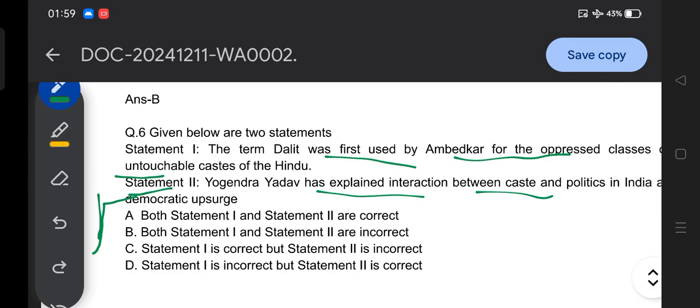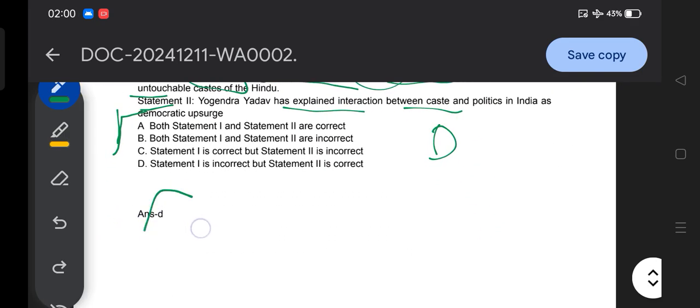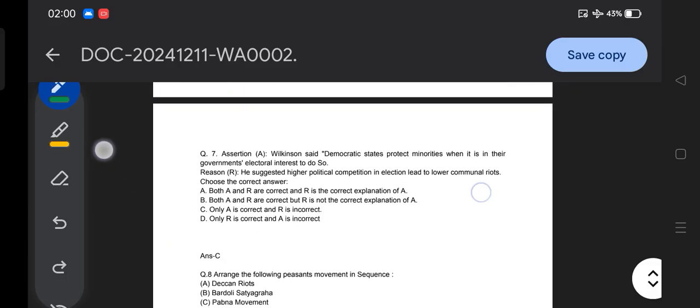I believe you were able to provide the correct answer, and the correct answer for question number 6 is option D. That means the first statement is incorrect and the second is correct. So your homework will be: who coined the term Dalit for the first time? It is your homework, and I hope that you will search who basically used or coined the term Dalit for the first time. So option D is the answer. I have already told you.